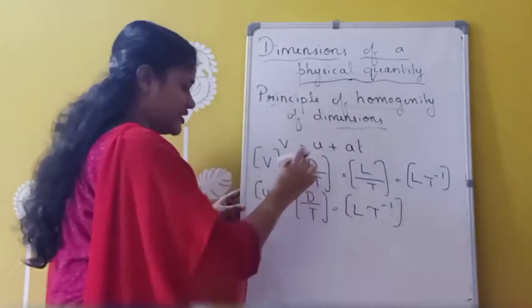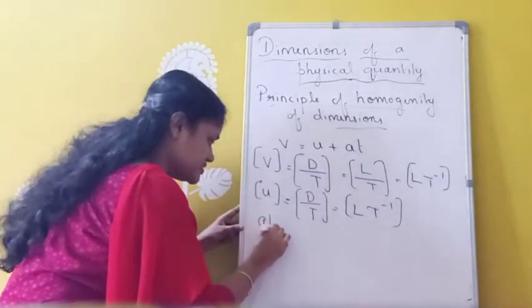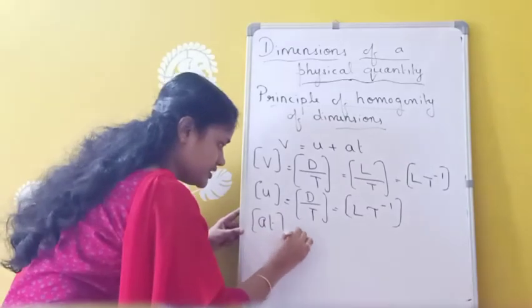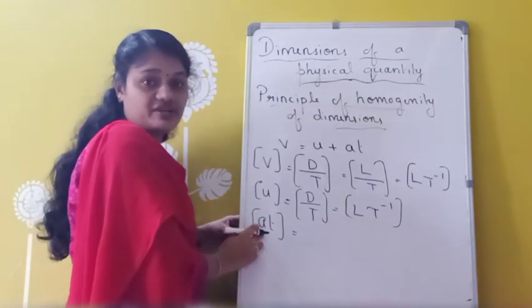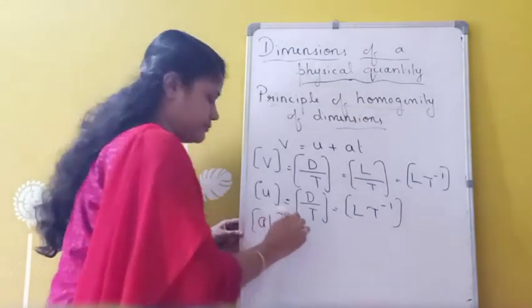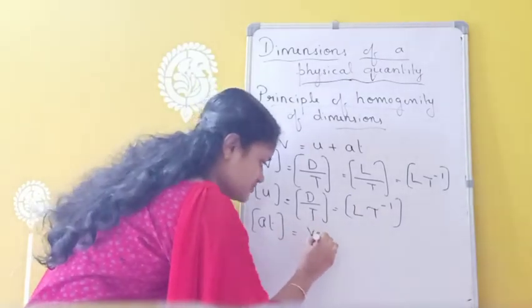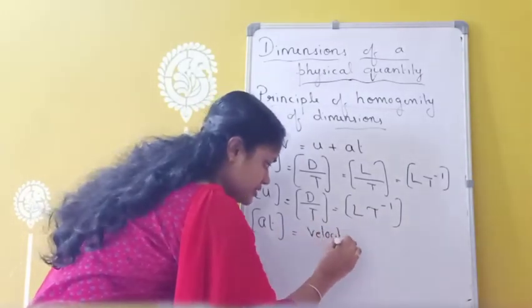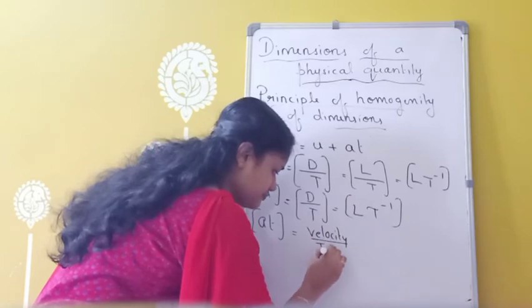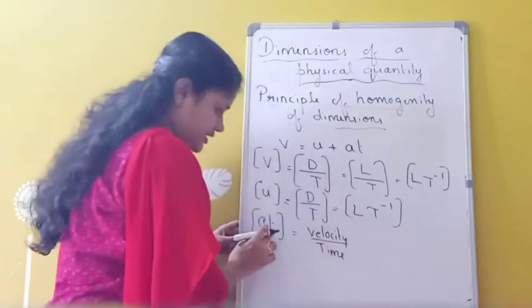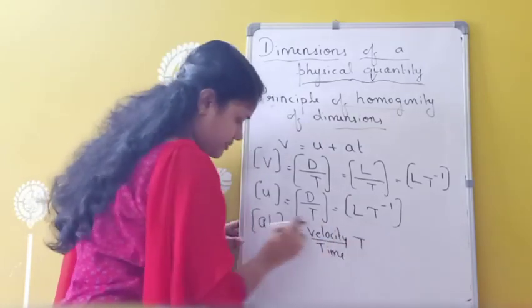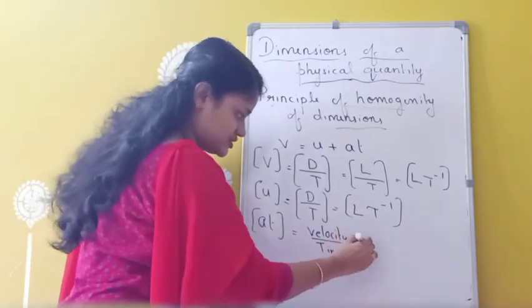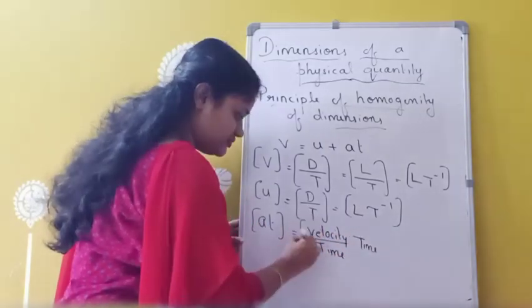That is okay. Now again the last part, A into T. So here A is acceleration. So how will you find acceleration? Velocity by time. So instead of acceleration I am writing velocity divided by time into again time here. So what is the dimension of time? T itself. So anyway here I am writing the formula itself.